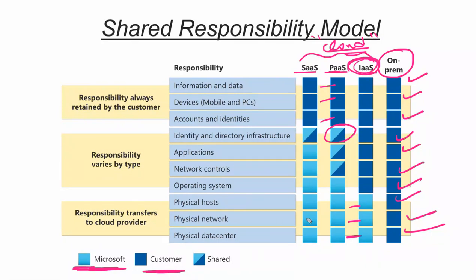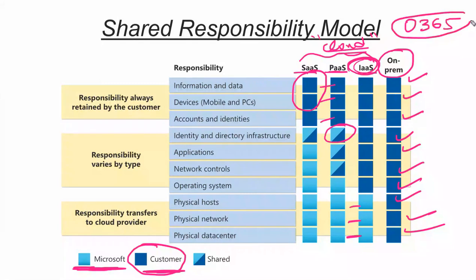But if you go for SaaS responsibility, you can see information and data is managed by the customer, but all these other things are managed by Microsoft. In very simple words, take Office 365.